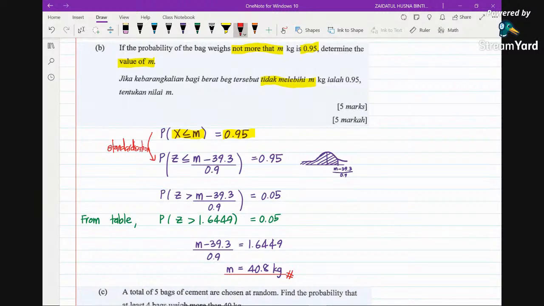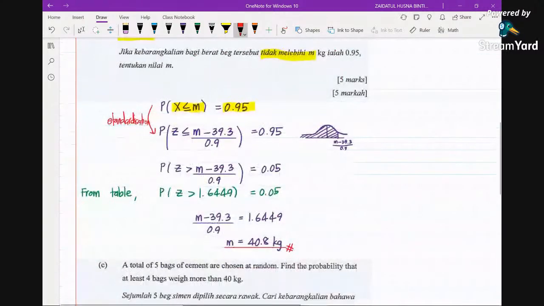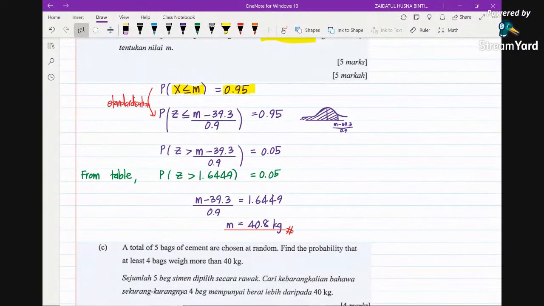This time we don't have to perform continuity correction. Why? Because our data is already continuous. We are talking about weights, weights of cement bag, so it is continuous, and we just do standardization.